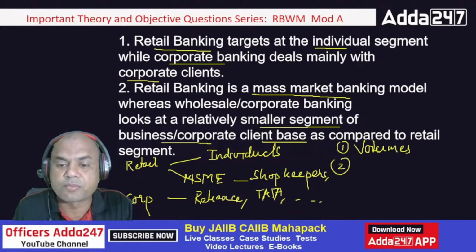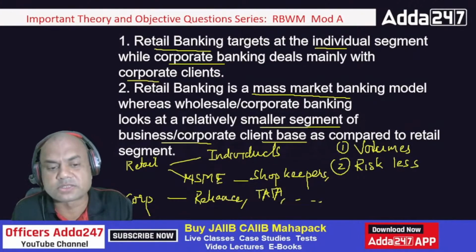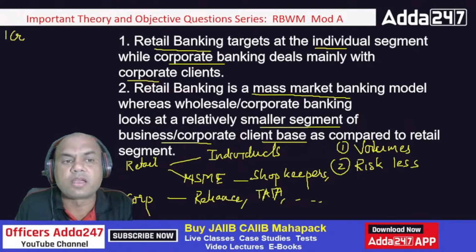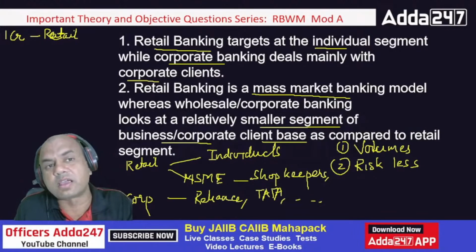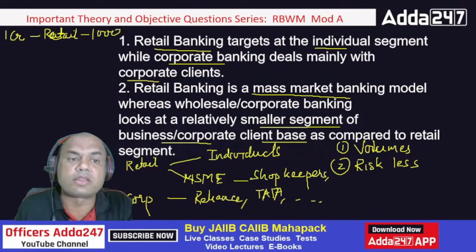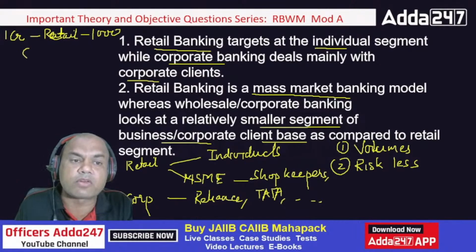Second is the risk. Risk is also lesser in retail banking. Why? Because I am spreading it across huge volumes. Suppose I am giving a 1 crore rupees loan. In retail banking, I'll give this loan to how many? Roughly, I can give 1 lakh rupees loans to 1000 persons under retail. And in corporate banking, what will I do? I'll give the same loan to only one client.